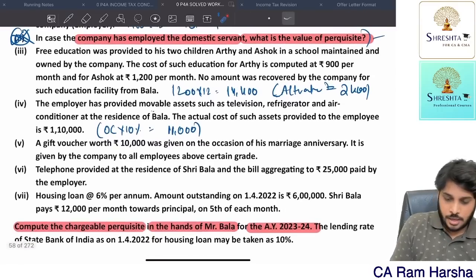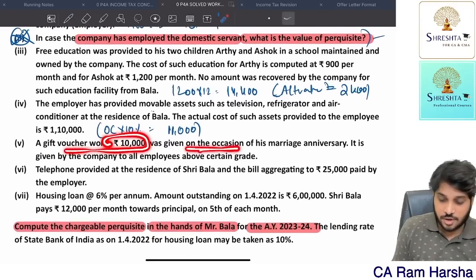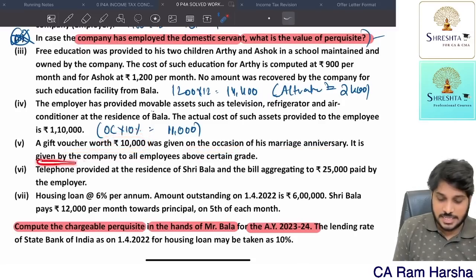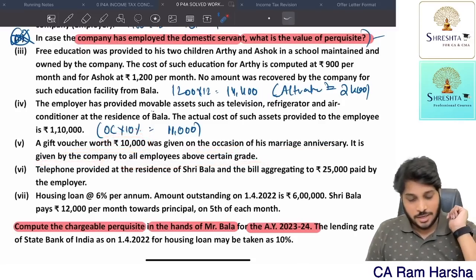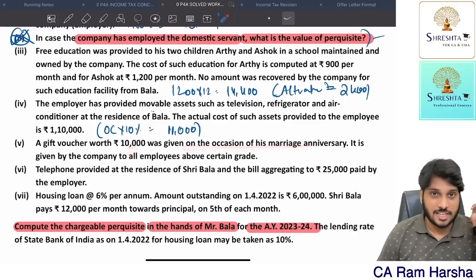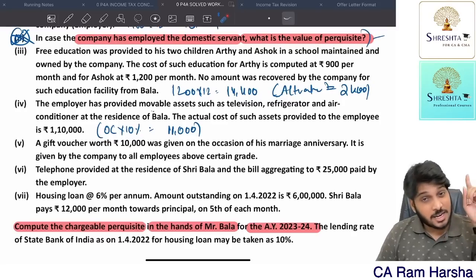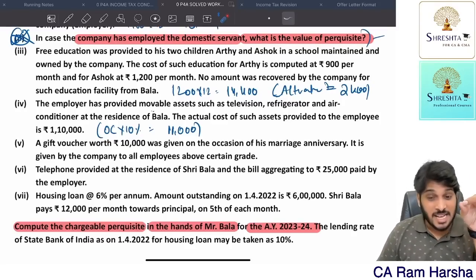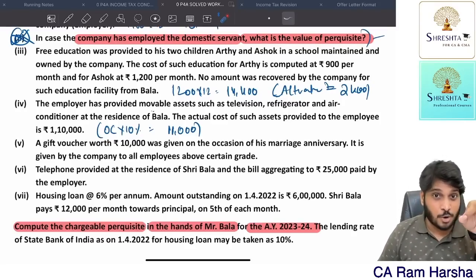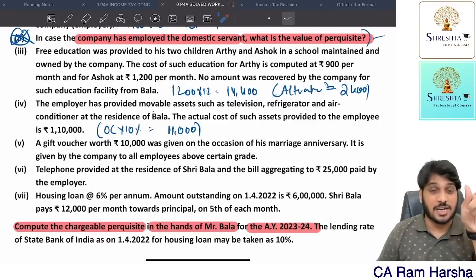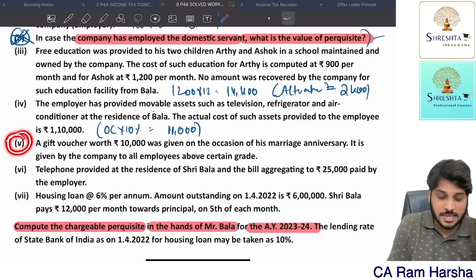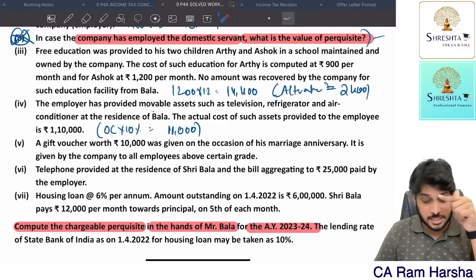Further, a gift voucher of 10,000 is given on the occasion of his marriage anniversary. It is given by the company to all employees. In reality, since it is given on the occasion of marriage, a gift received from anybody under other sources is exempt. But since it is asked as an employment problem, related to the salary chapter, we will consider it as received because of the employer-employee relationship.